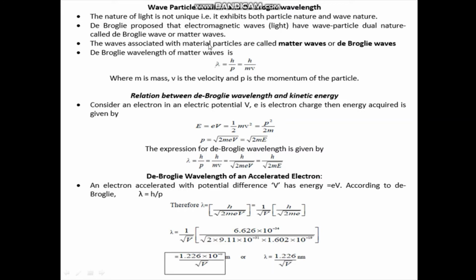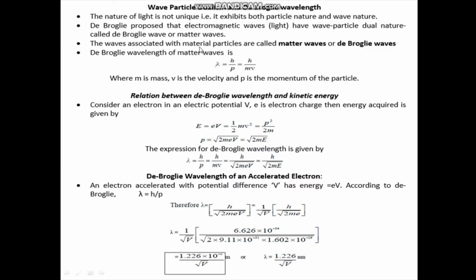Wave-particle dualism and de Broglie wavelength. The nature of light is not unique. It exhibits both particle nature and wave nature. De Broglie proposed that matter also has wave-particle dual nature, called de Broglie waves or matter waves. The waves associated with material particles are called matter waves.